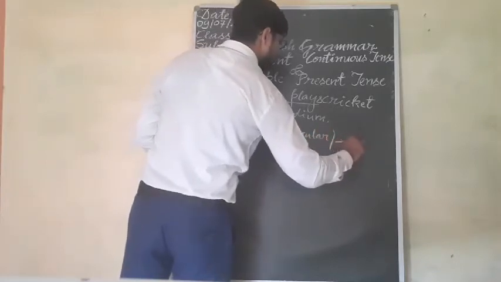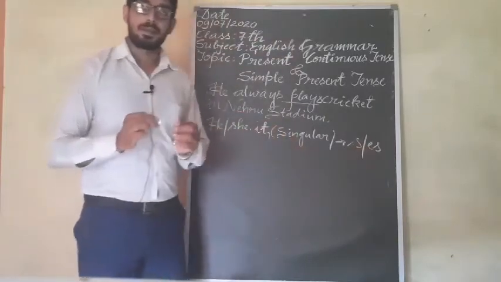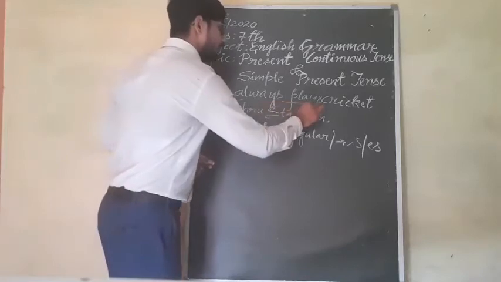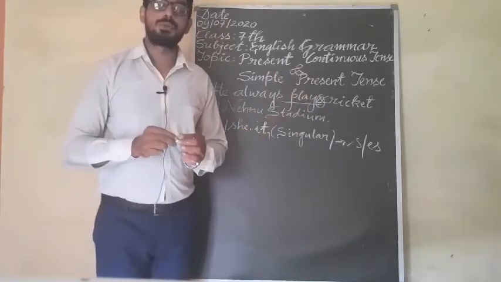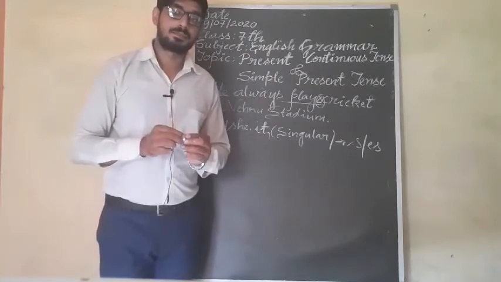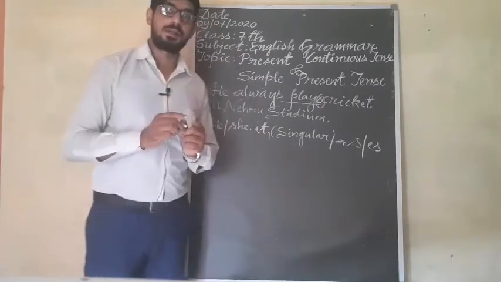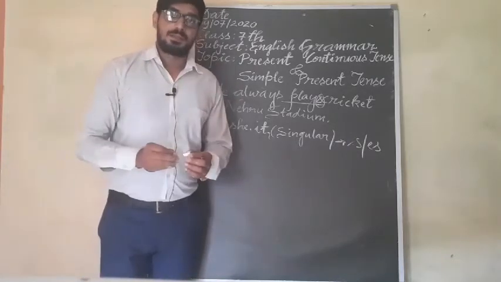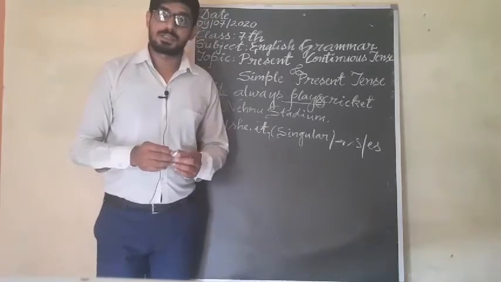You have to use s or es in the main verb. You are getting it here? Yes. So in this way you are going to use s or es in the main verb. Understand?